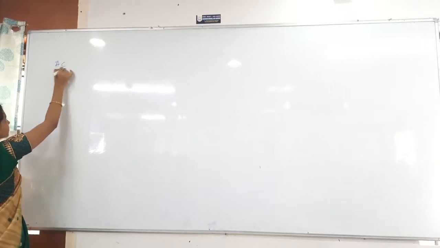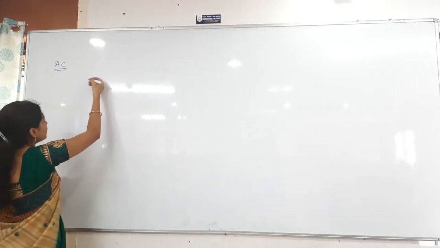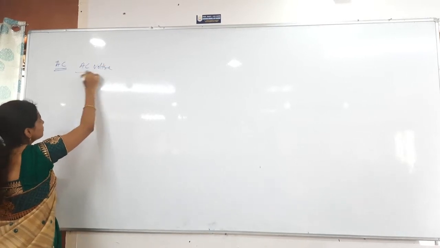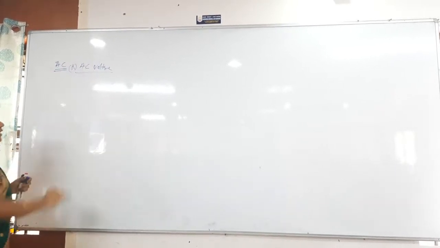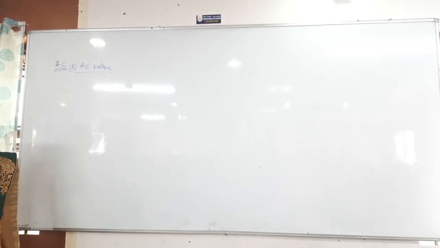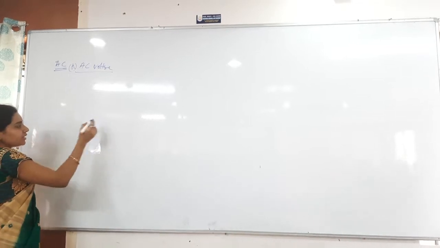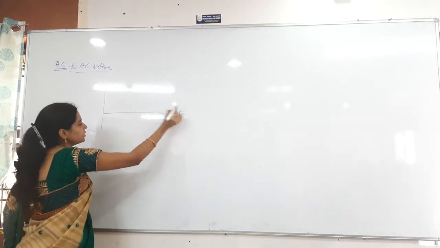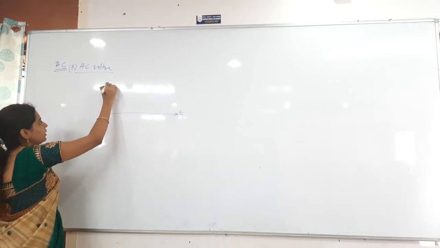AC. Alternating current, or AC voltage. If we take current directly, it is alternating current; if we take voltage, it is AC voltage. Now, what will we have in that? We will have the graph of current or voltage against time.